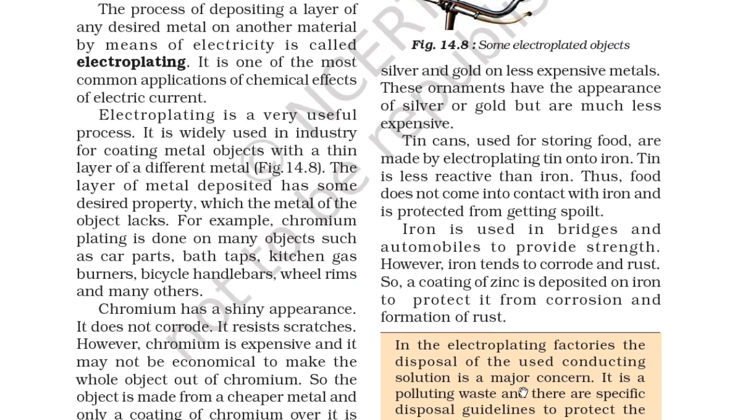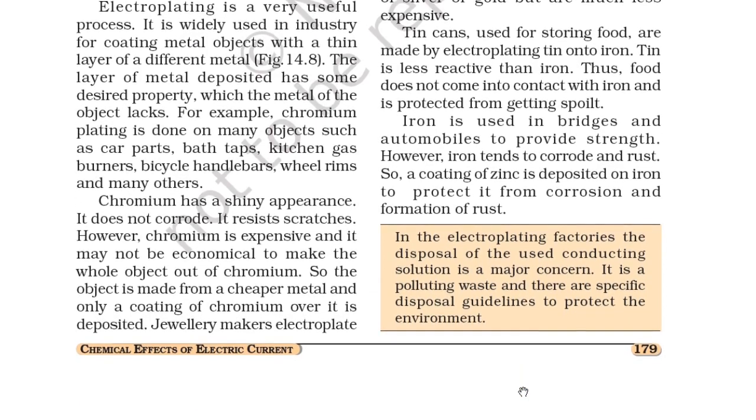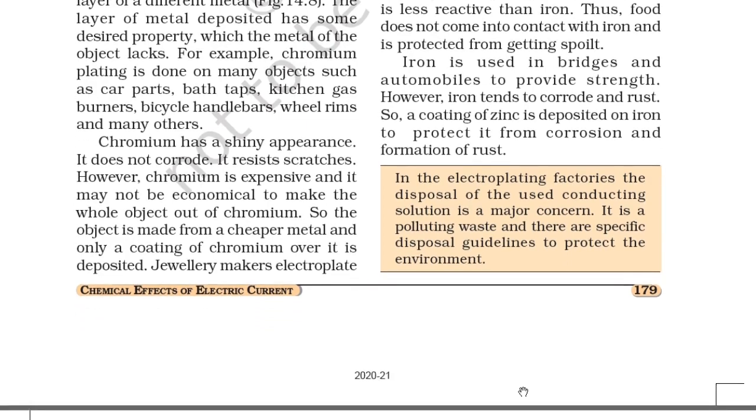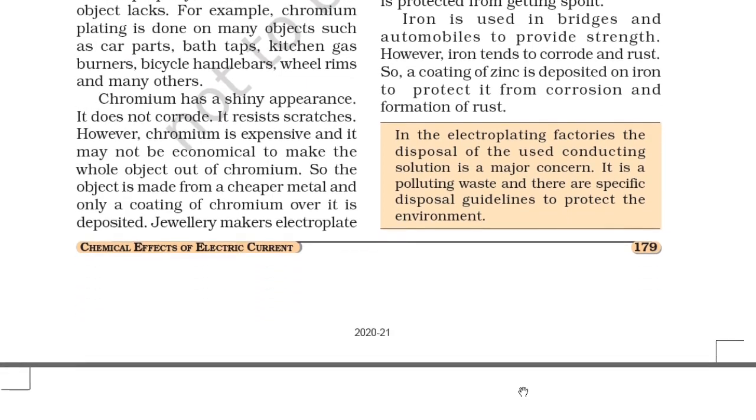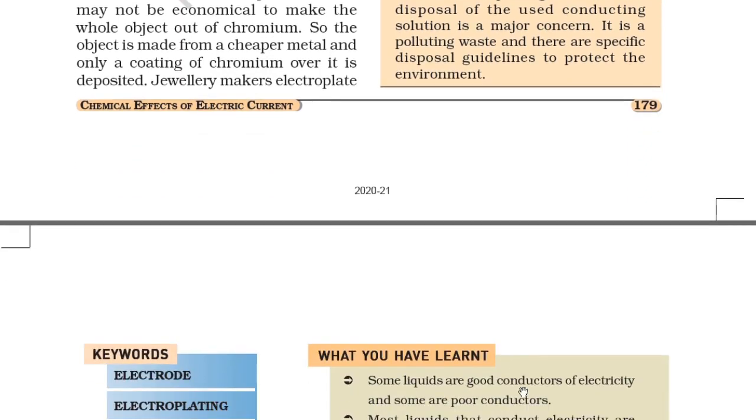Iron is used in bridges and automobiles to provide strength. However, iron tends to corrode and rust. So a coating of zinc is deposited on iron to protect it from corrosion and the formation of rust. In electroplating factories, the disposal of the used conducting solution is a major concern. It is polluting waste and there are specific disposal guidelines to protect the environment.